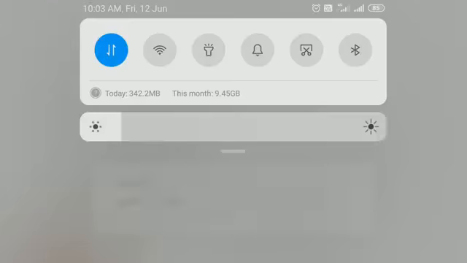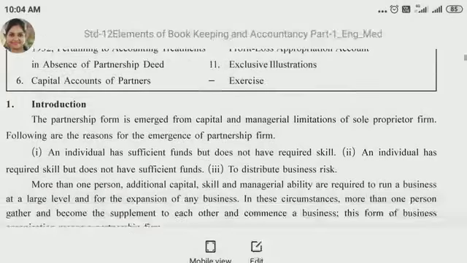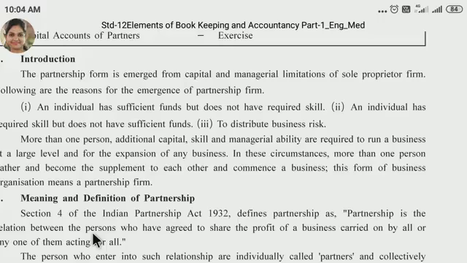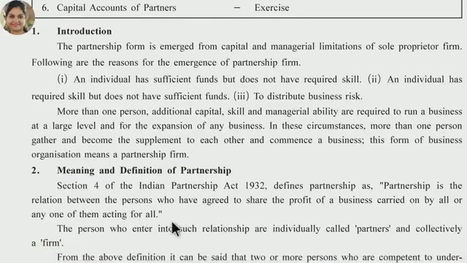Okay girls, again we see the definition of the Indian Partnership Act 1932. Partnership is the relation between the persons who have agreed to share the profit of a business carried on by all or any one of them acting for all. It means here all the partners are gathered for the distribution of profit, right? And any one or they all can run the business.